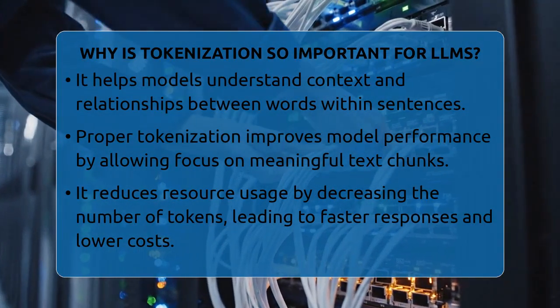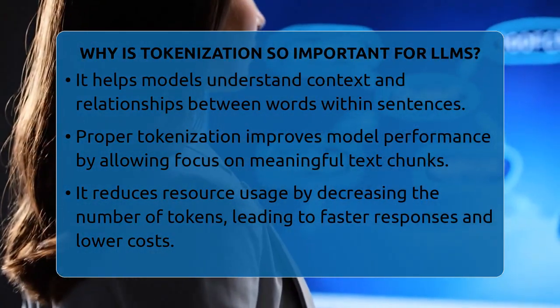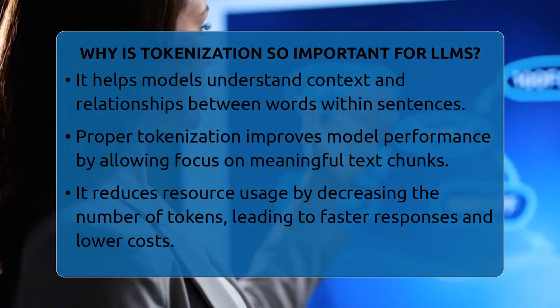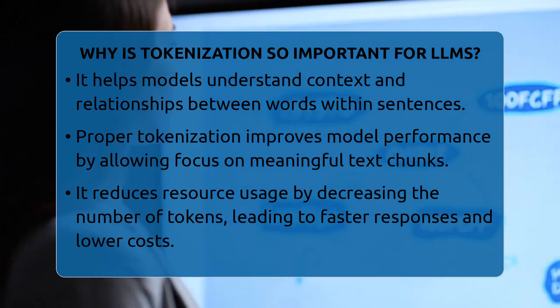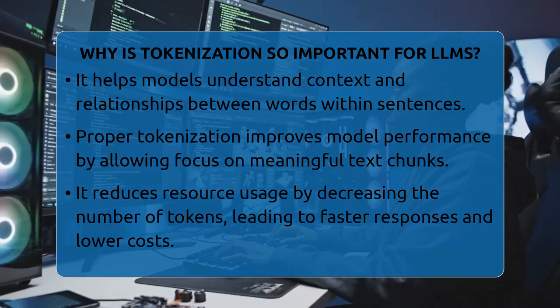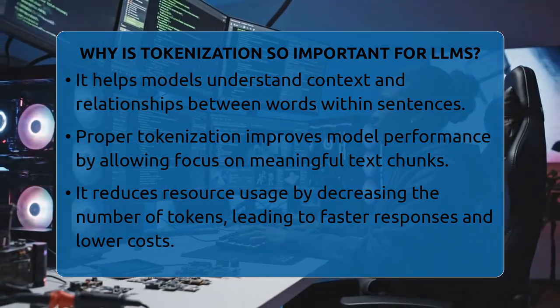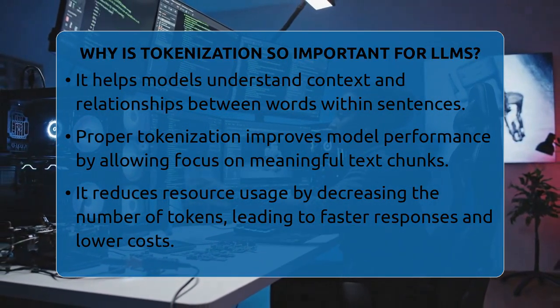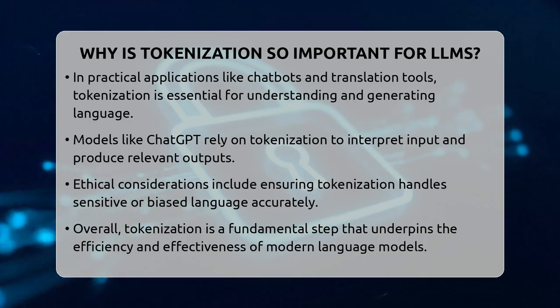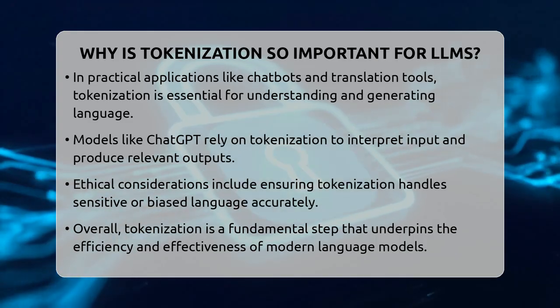In real-world use, models like ChatGPT rely heavily on tokenization. When you ask a question, the model breaks it down into tokens, processes the meaning, and then generates a reply based on those tokens. Many productivity tools also use tokenization to summarize text, suggest content, or translate languages.